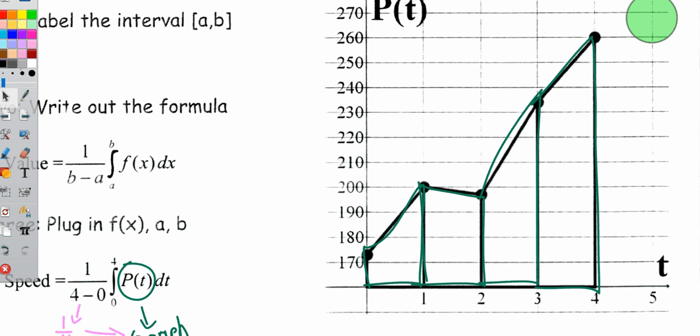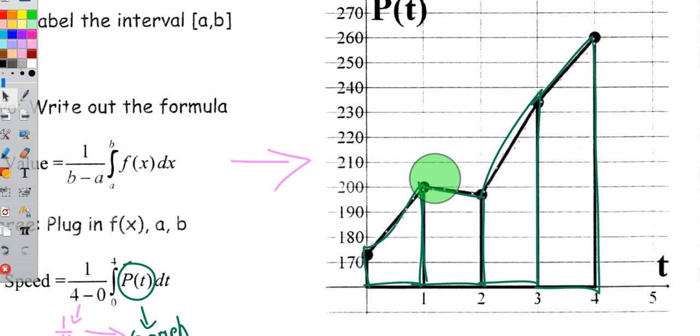So just somewhere along the line here, the average of all of our y values, these pink dots, there's going to be some dot here that's going to represent the average bear population. Because it's a continuous function, though, I want to use Riemann sums to find the area under the curve to get a better approximation. In other words, the population didn't go from just 170 to 200 magically, it was continuous.